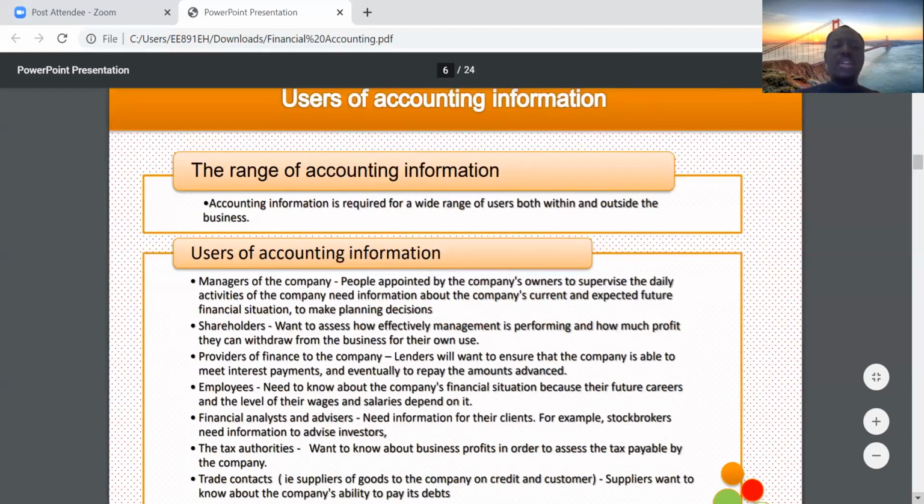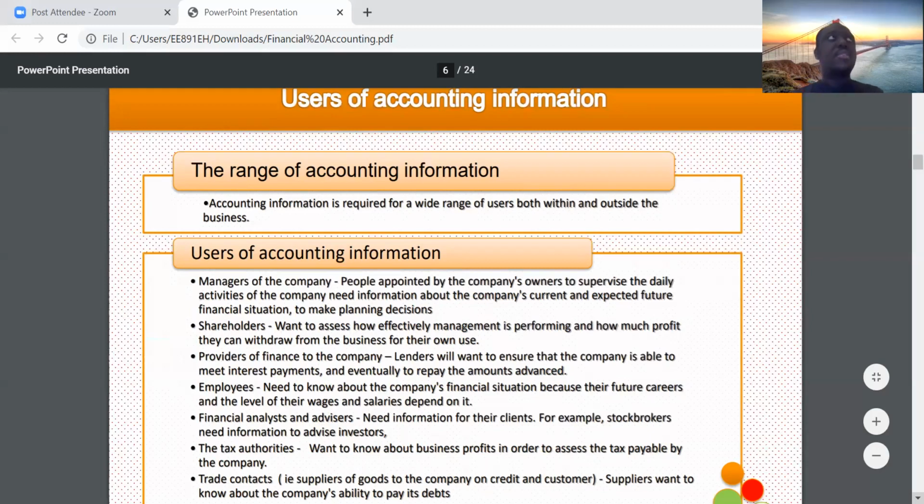Let's look at some of them. Number one is managers. Managers are users of accounting information. They use accounting information to make planning decisions, to assess the current and expected future financial situation of the business. So they need accounting information to be able to plan and to be able to make decisions, to be able to assess the current performance of the business, and also make future assessments of the company. Very, very key.